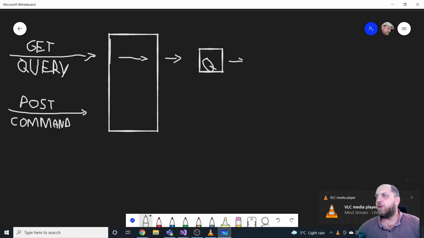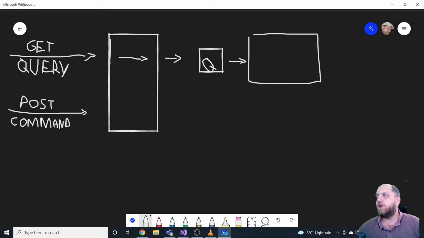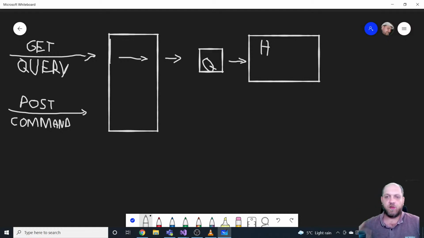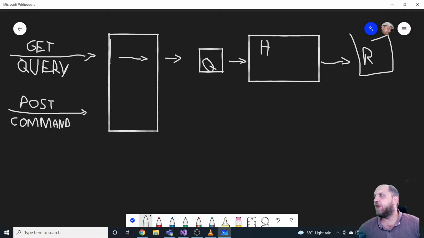Then this query will be handled by a handler, let's just call this H. And then that handler will perform all the needed query logic or whatever it needs to do, and it will get a response. And the response is the part that would be sent back to the requester.